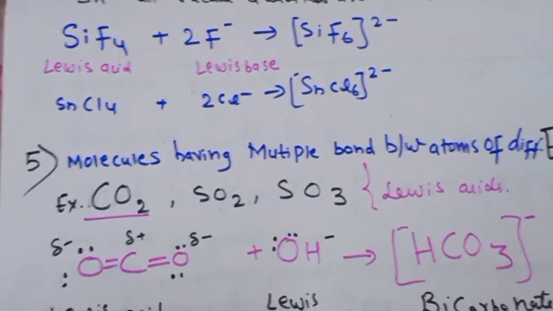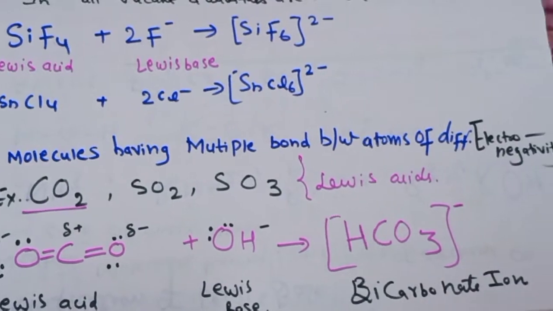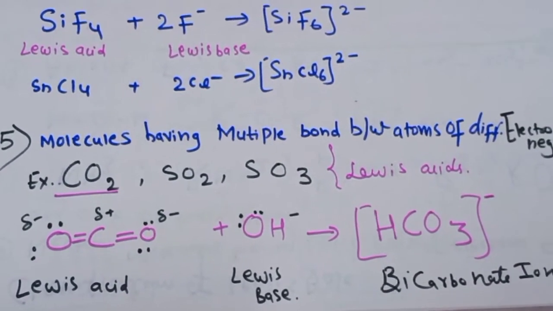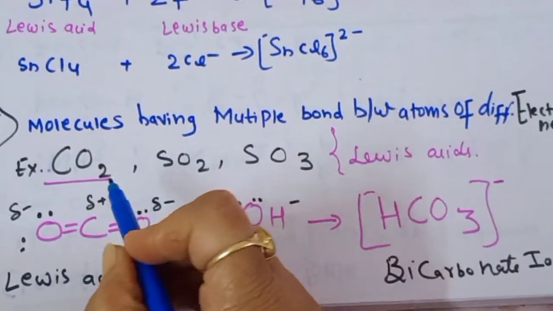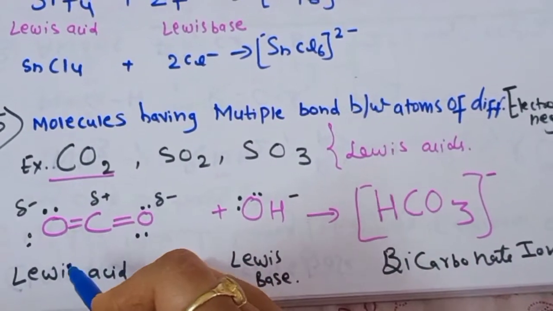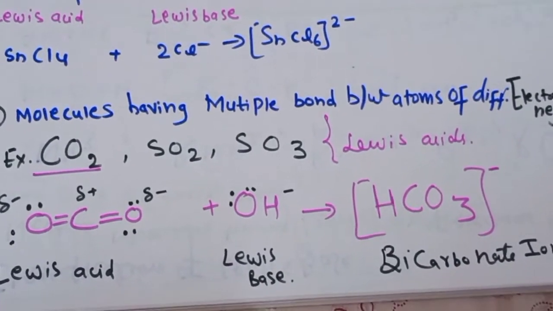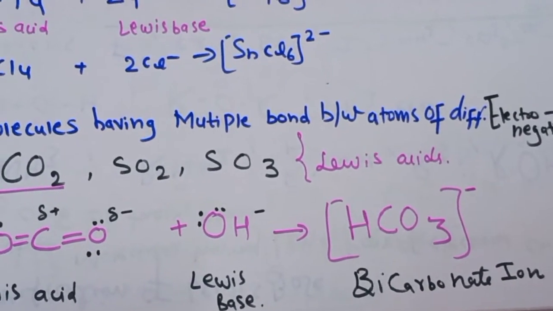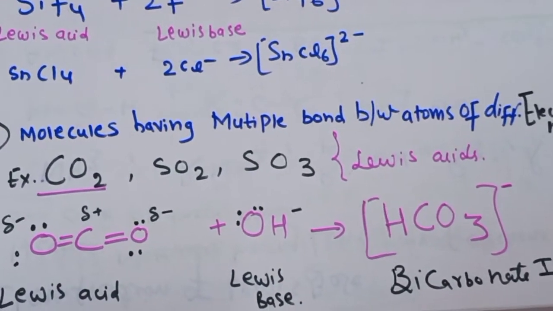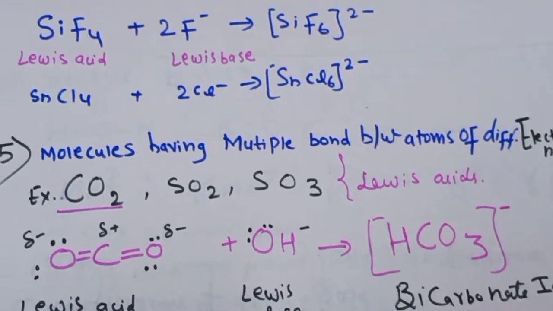Then the next classification: molecules having multiple bonds between atoms of different electronegativity. Here we will see the simple example of carbon dioxide. As carbon and oxygen have different electronegativity, if a multiple bond is present, they can easily act as a Lewis acid. Multiple bond means more than one bond. So here double bonds are on both sides. The shape of carbon dioxide is linear, and any Lewis base like OH-, will donate the lone pair of electrons and form a bicarbonate ion. So this is a simple example.